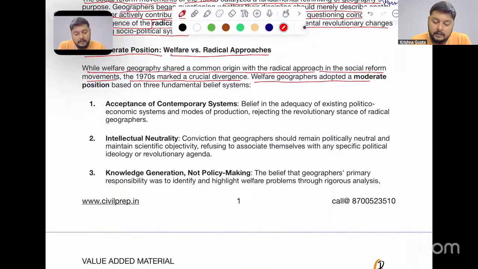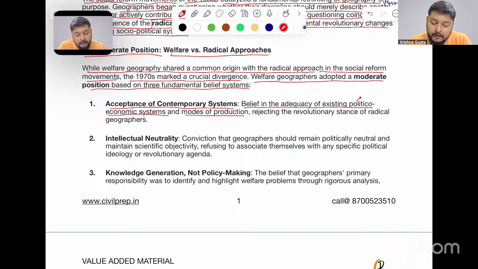Welfare geographers adopted a moderate position on the three fundamental belief systems. What were these three fundamental belief systems? Number one, acceptance of contemporary systems. There can be not a single system prevailing; there can also be multiple systems, like belief in the adequacy of existing politico-economic systems and modes of production.